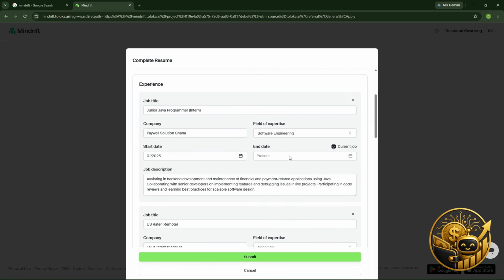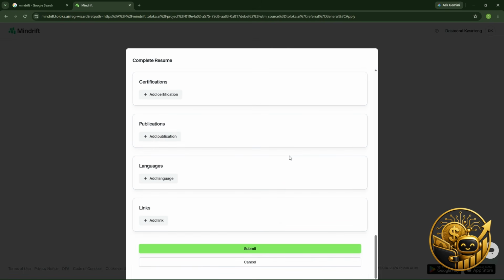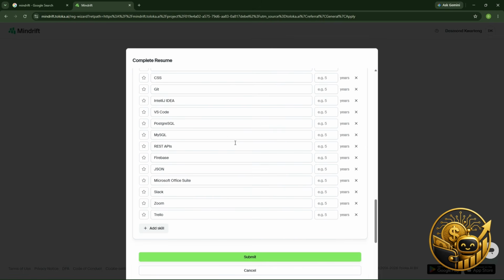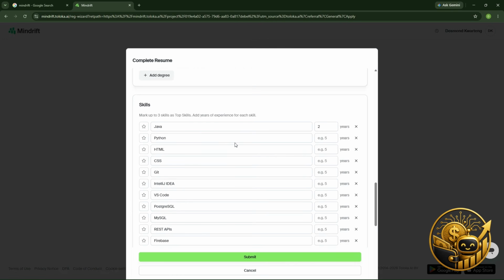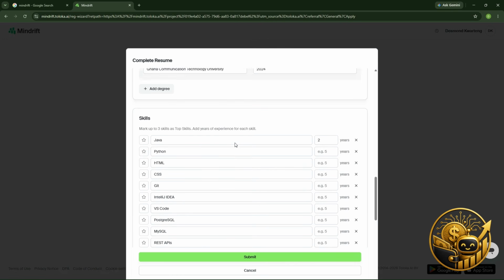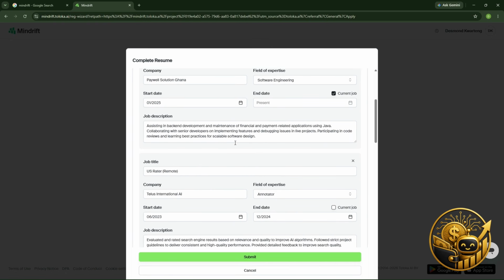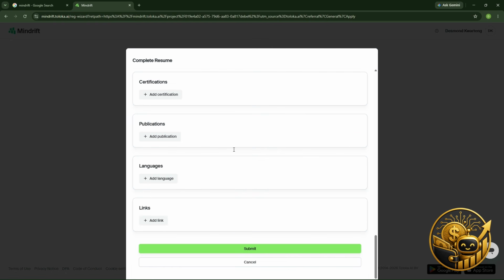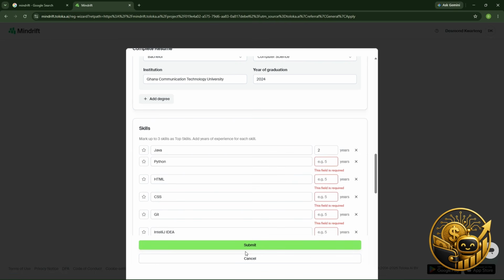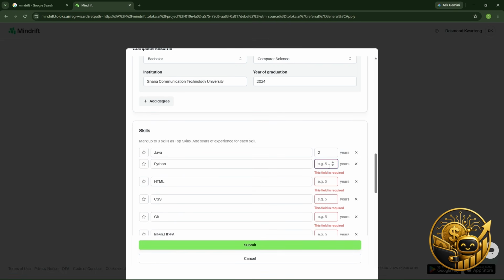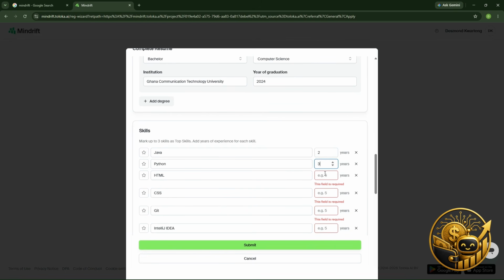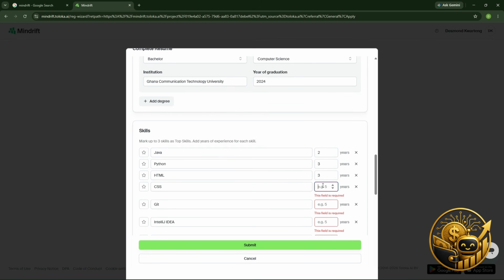Okay. So yeah, it has downloaded my resume, they have seen everything I can do. So they said I'm good in Java, and everything has been extracted and then placed on the profile. Do you understand? So that's fine. We just submit and then move on. So okay, they are saying we should add years of experience. So yeah, I can just be adding three to it.